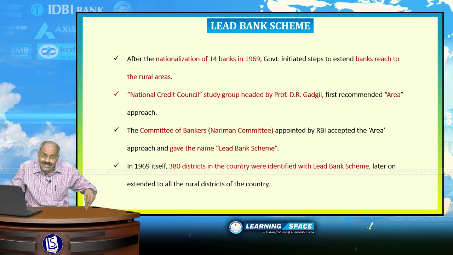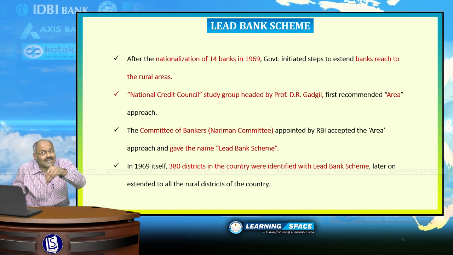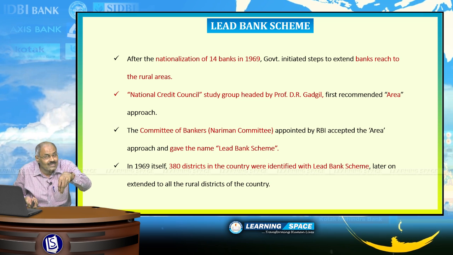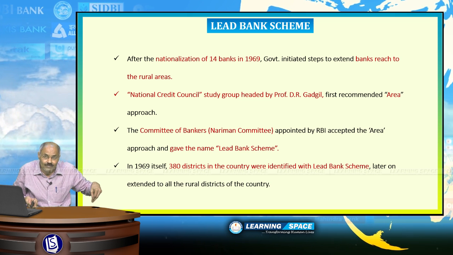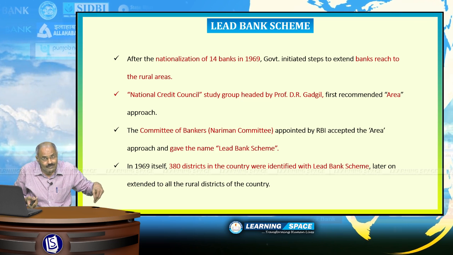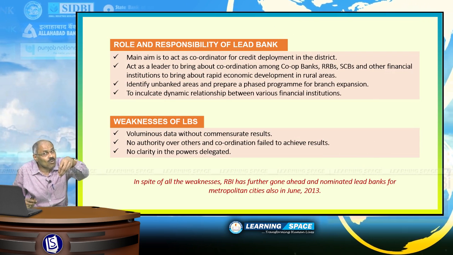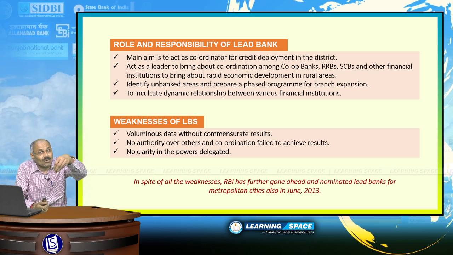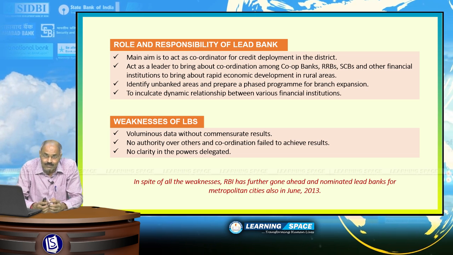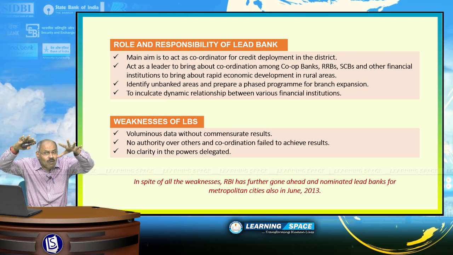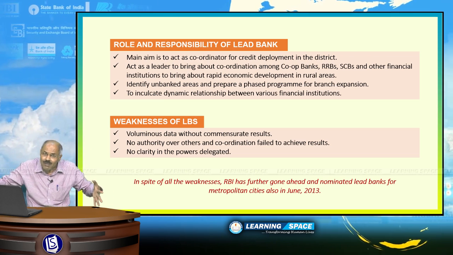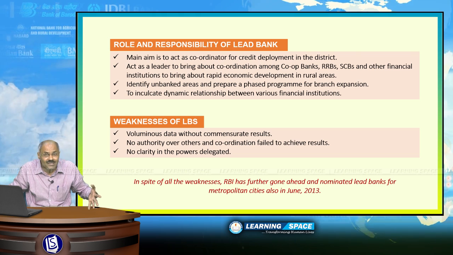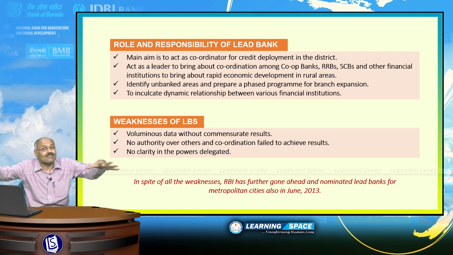In 1969 itself, 380 districts in the country were identified with the lead bank scheme, and don't forget, in the year 2013 this lead bank scheme was brought by central government to metropolitan cities of the country, right? So if you ask what are the role and responsibilities of a lead bank, I have already told you the main purpose is to act as a coordinator for credit deployment in the district, and it will act as a leader to bring about the coordination among all the scheduled commercial banks, cooperative banks, regional rural banks, so that credit can be dispersed in better way across the district, the rural areas of the district.